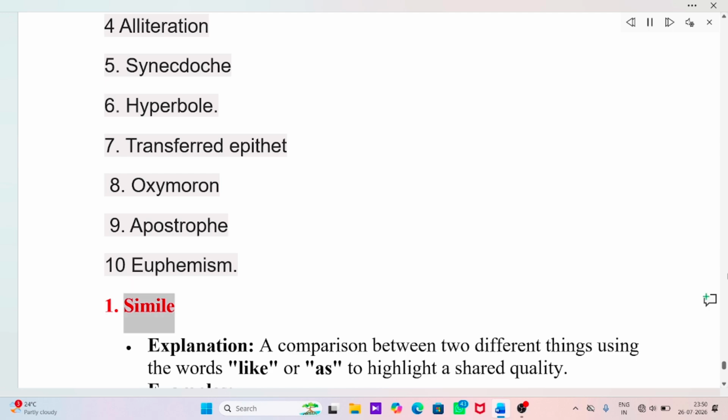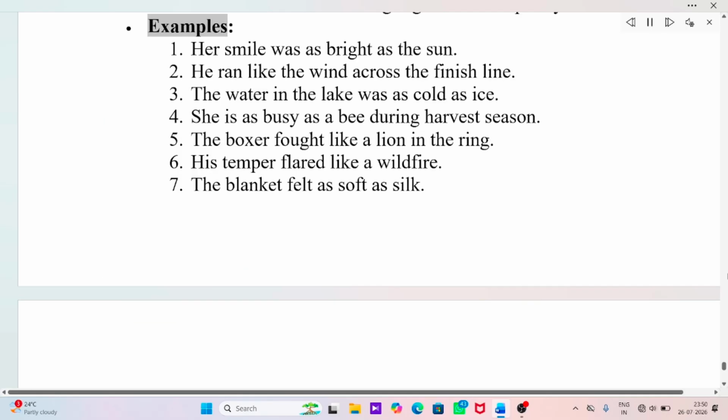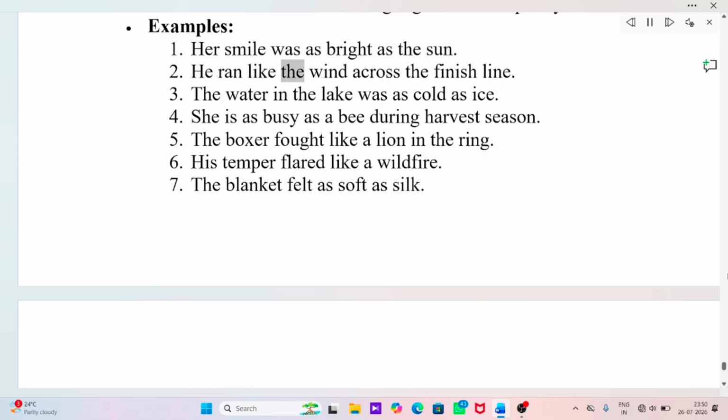1. Simile. Explanation: A comparison between two different things using the words like or as to highlight a shared quality. Examples: Her smile was as bright as the sun. He ran like the wind across the finish line.